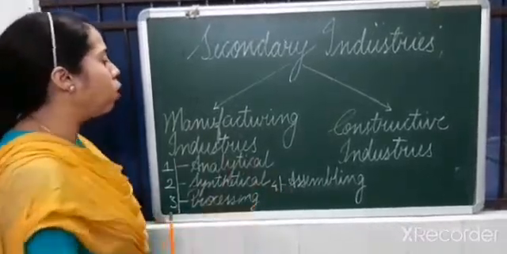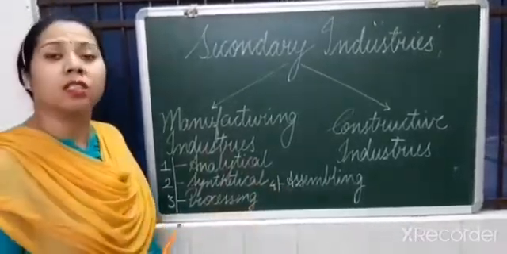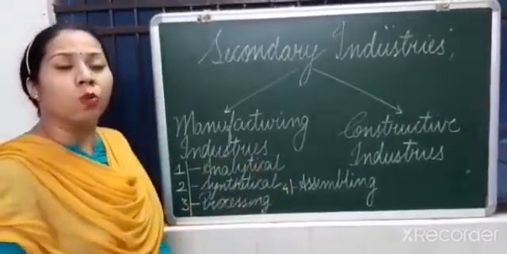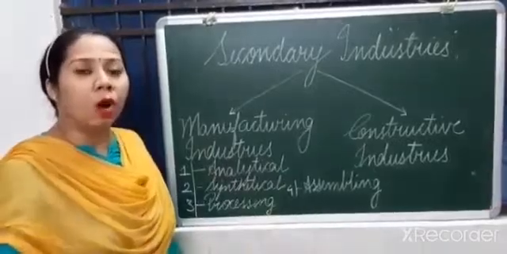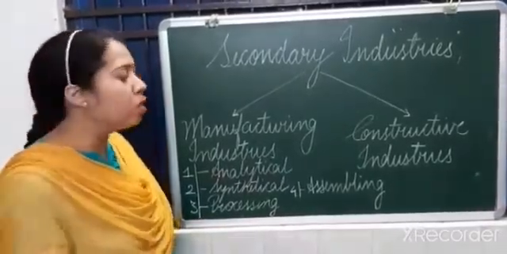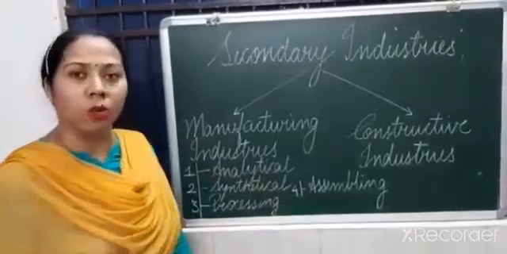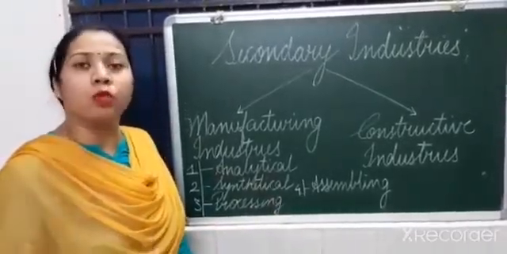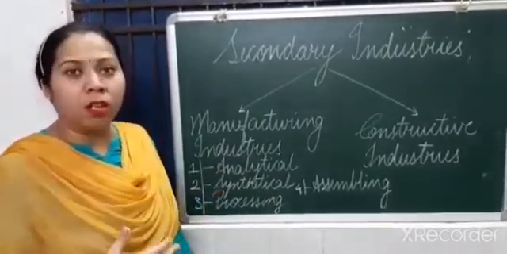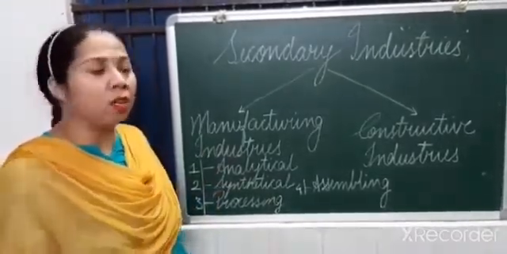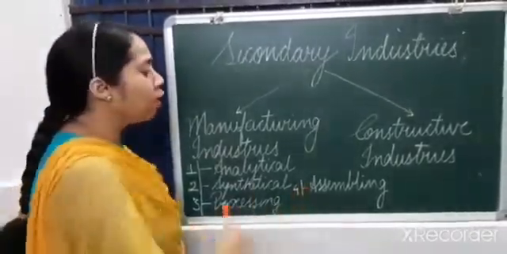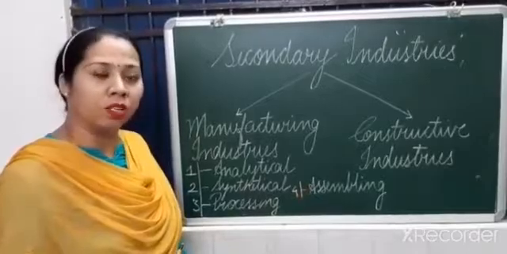Coming to the last one of manufacturing industry, that is assembling industries. Now, assembling industries are those industries which are assembling components from different parts of the country, or we can say from different countries, in order to manufacture a single good. For example, a car. Suppose we are manufacturing the body over here, getting glasses from Japan or getting tires from America, assembling all these products in one place and manufacturing a car. So such kinds of industries are known as assembling industries.